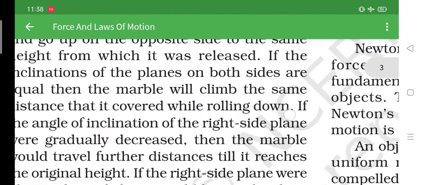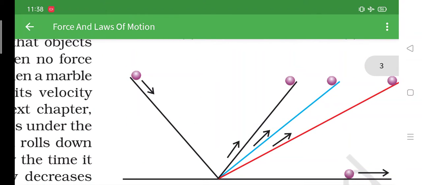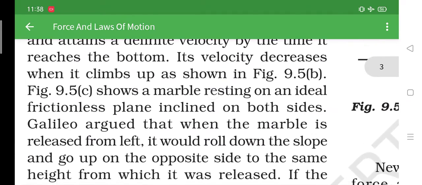What he tried to say is that suppose I place the marble on the left side to roll. So as you can see, the marble is from here to here, this much distance. If you release the marble from this distance, after striking here it will go in the opposite direction till the same distance, which is what he said.